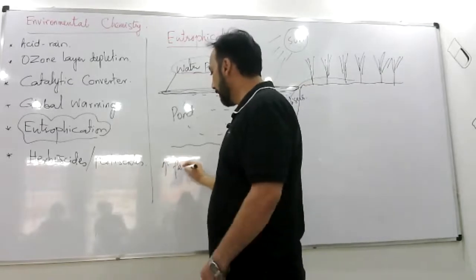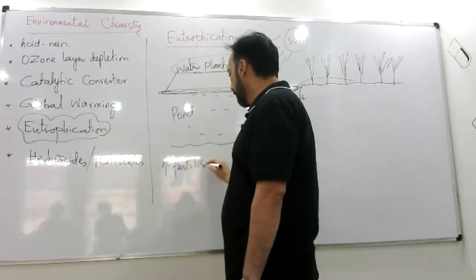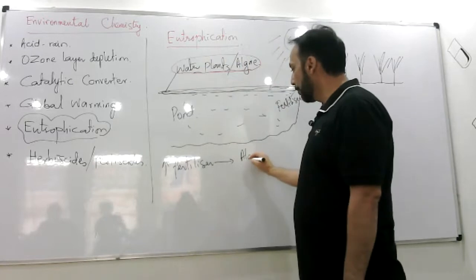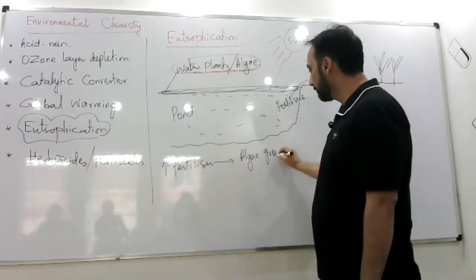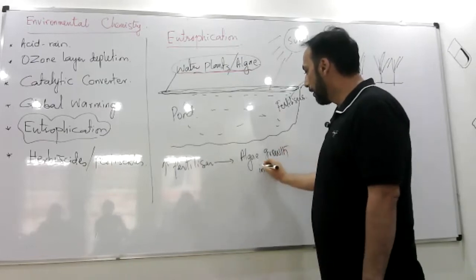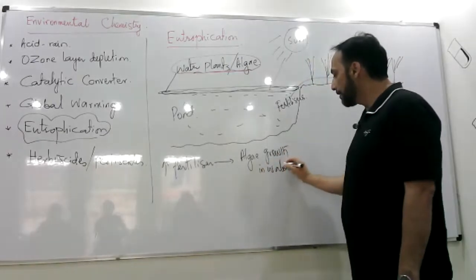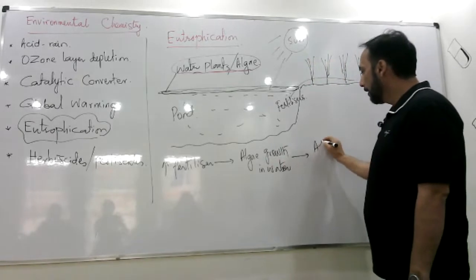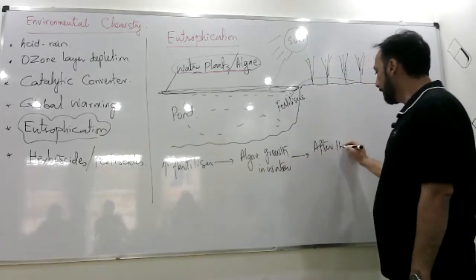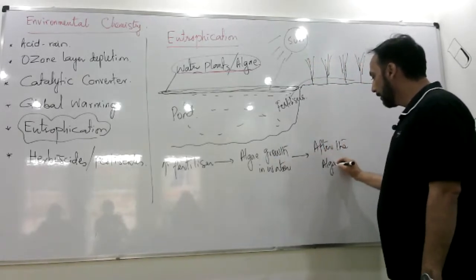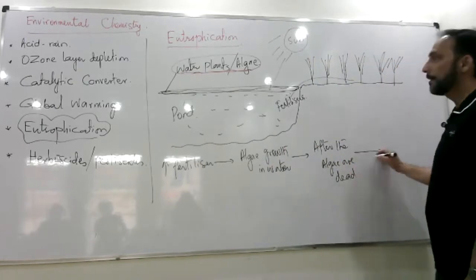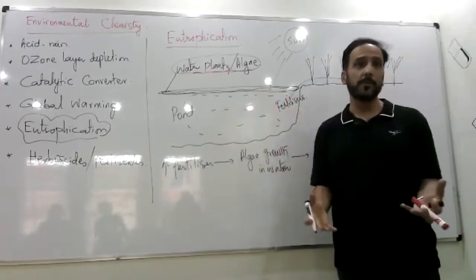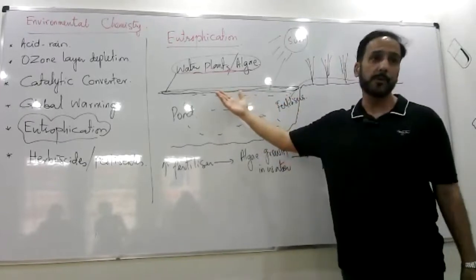Excessive fertilizers help algae growth in water, and once the algae are dead, after the algae or water plants are dead, then what happens is that because the algae or water plants are organic compounds, right?